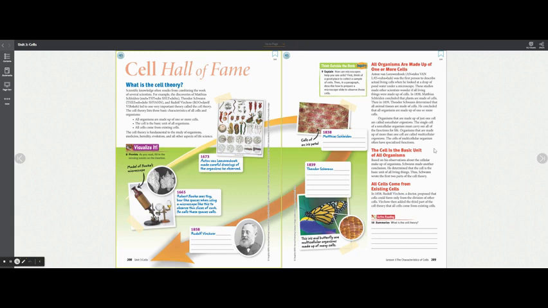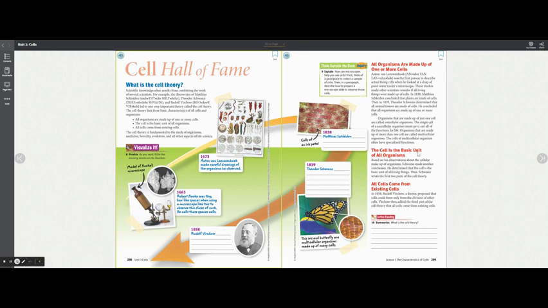All right, and then organisms that are made up of just one cell are called unicellular organisms. The single cell of a unicellular organism must carry out all the functions for life. Organisms that are made up of more than one cell are called multicellular organisms. The cells of multicellular organisms often have specialized functions.